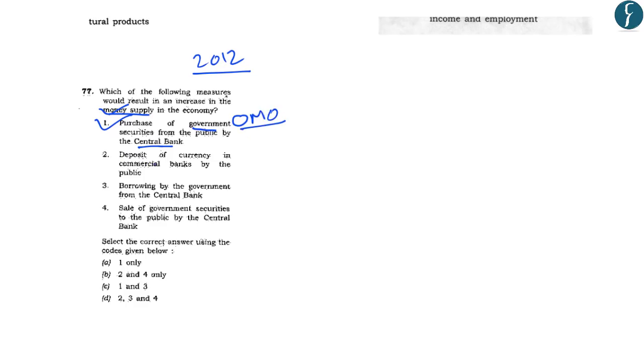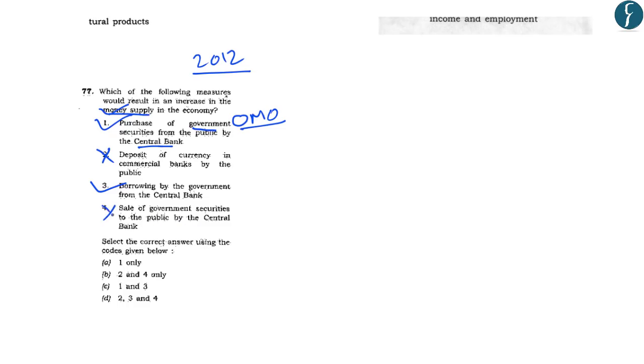The second statement reads, deposit of currency in commercial banks by public. Now this statement is incorrect because the supply of money remains constant in this case, and there is no new additional money that has been pumped up in the economy. The third statement reads, the borrowing by the government from the central bank. Now this statement is correct because the government will be borrowing new money based on new securities from the RBI or the central bank. So this statement is also correct. The fourth is the sale of government securities to the public by the central bank.